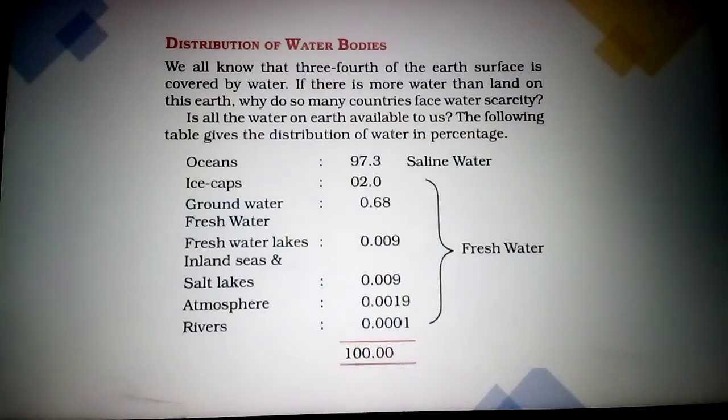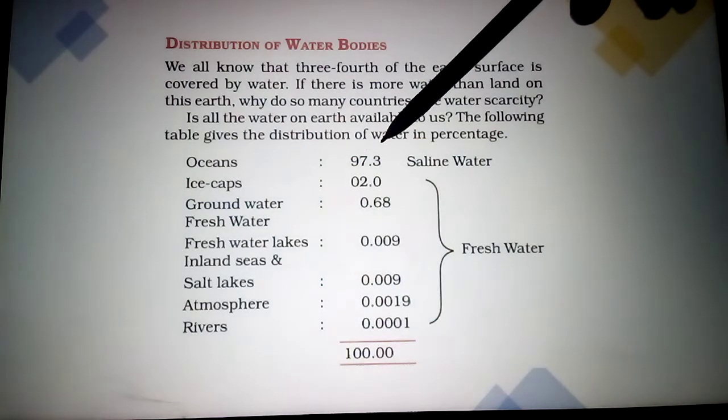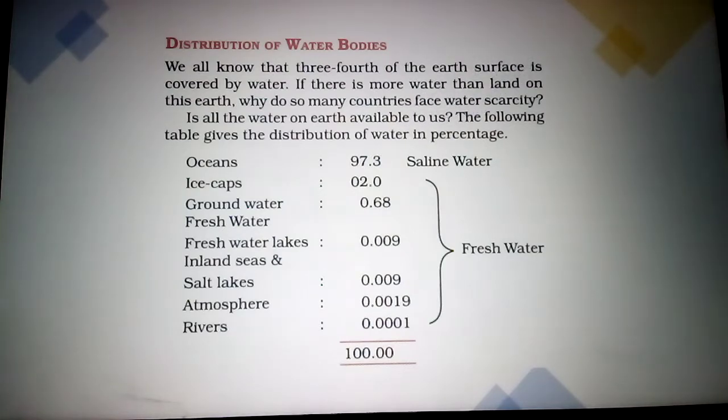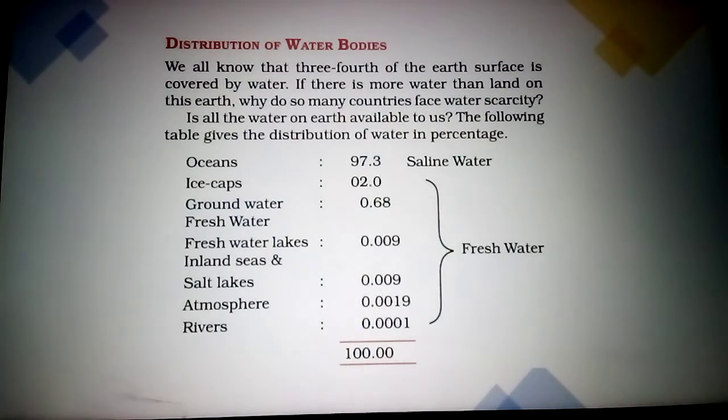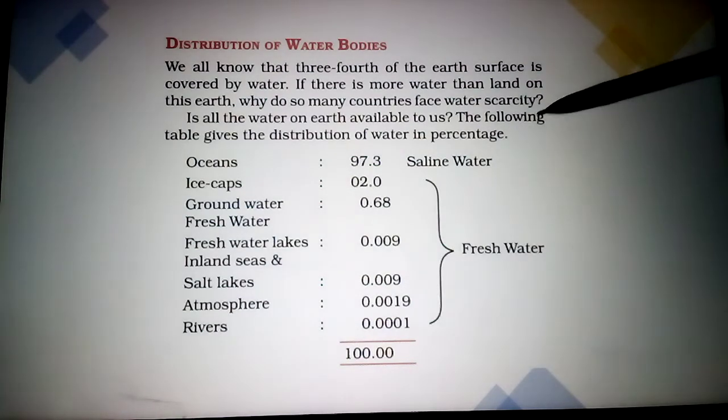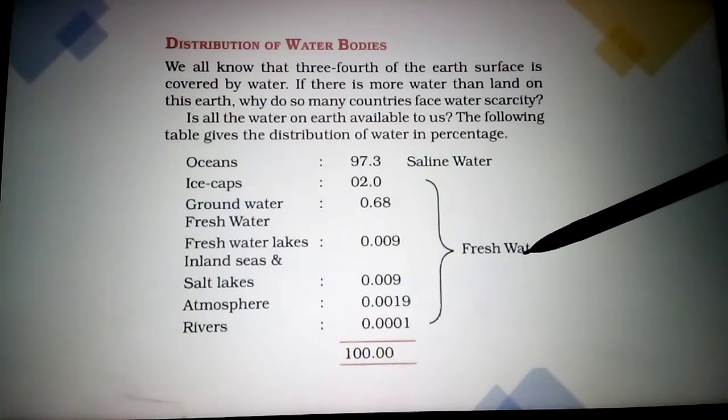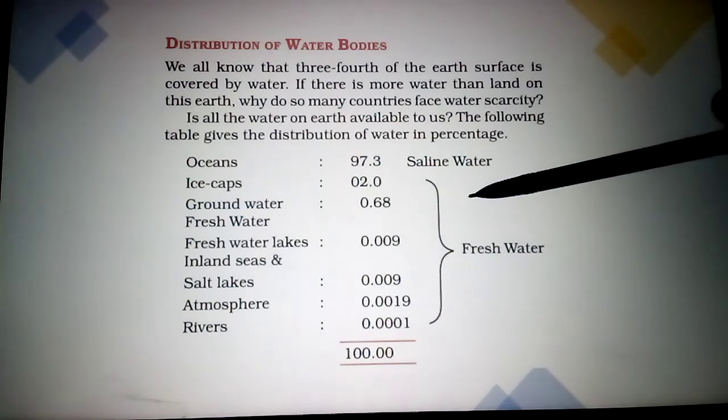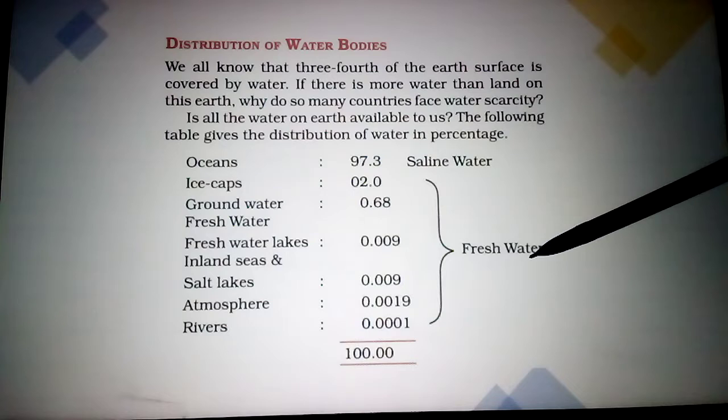See the distribution of water here. The ocean contains 97.3% saline water, nearly 97%. We are using only 2.7% as fresh water. This is the only water we can use for our consumption.